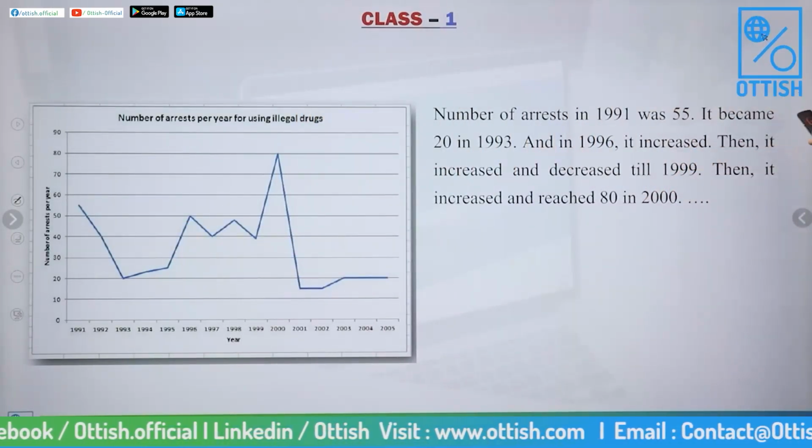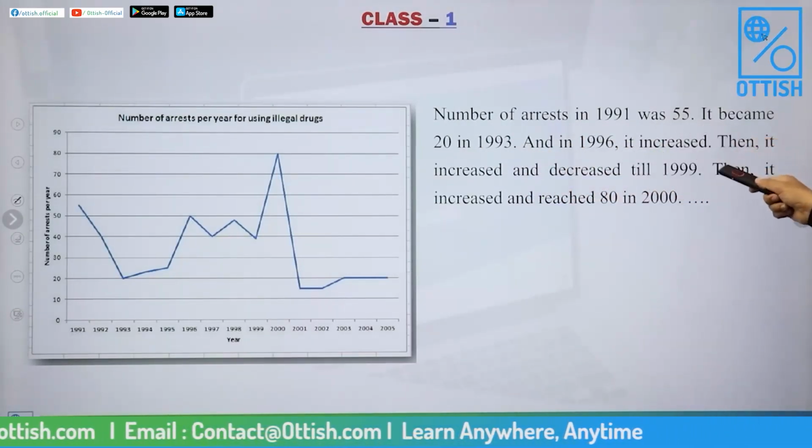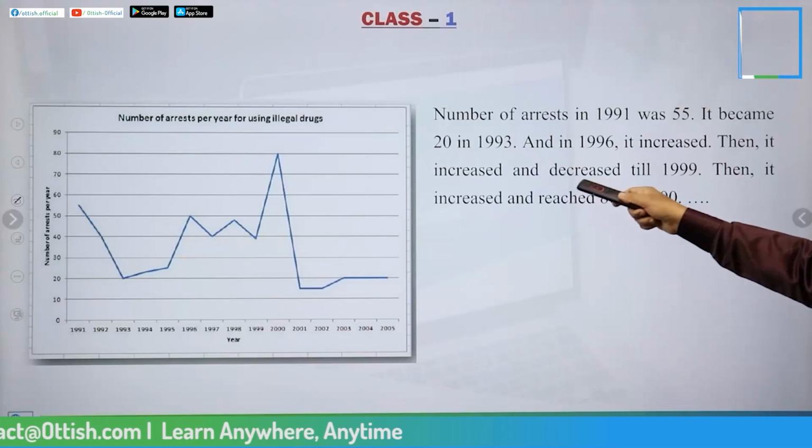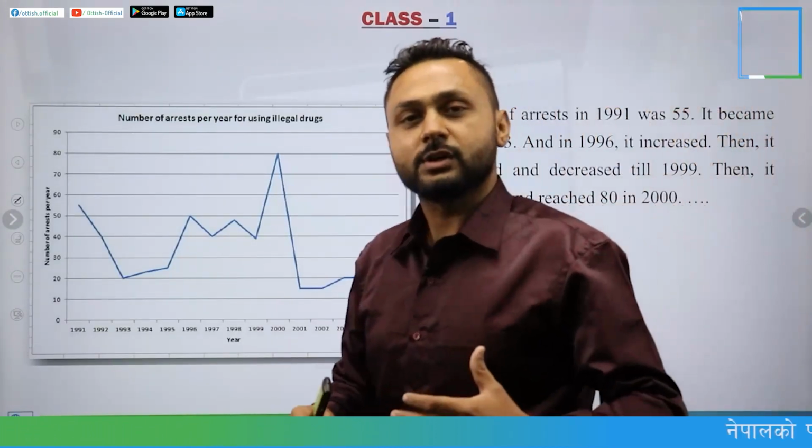It was 55, it became 20 in 1993, and in 1996 it increased. Then it increased and decreased. Then it increased and reached 80. So this is the way you write.